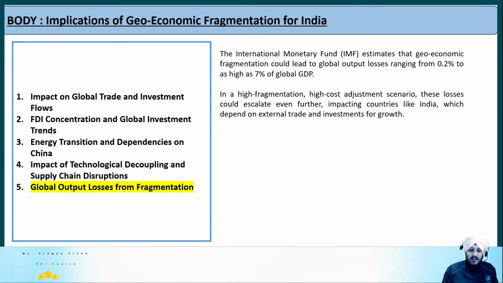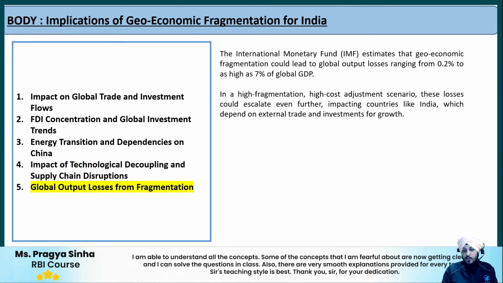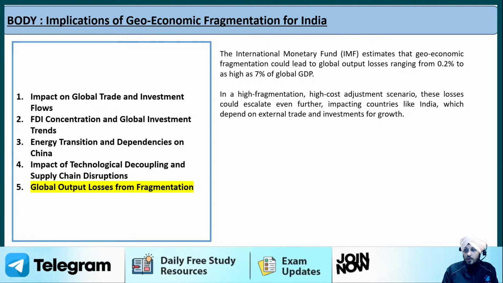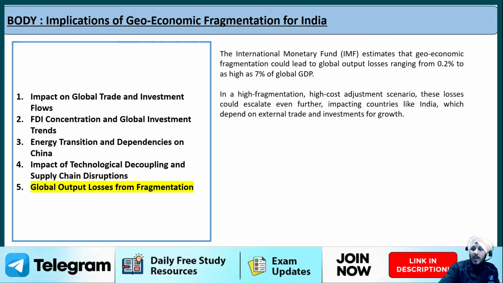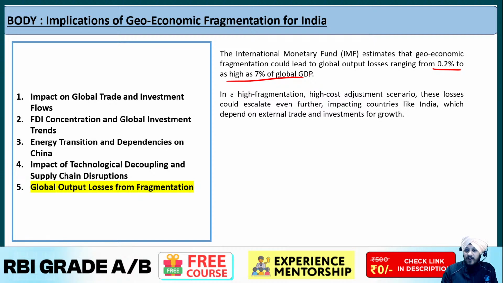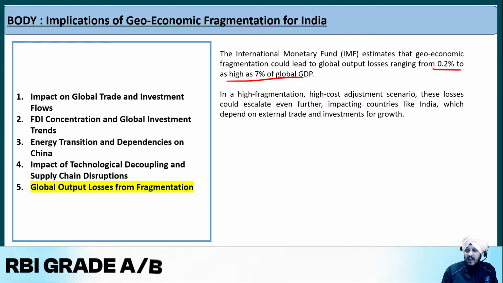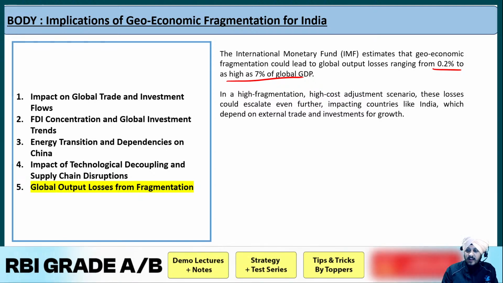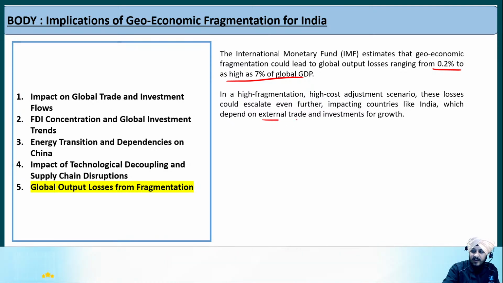The next is regarding the global output loss from fragmentation. Regarding this, the IMF has estimated that geo-economic fragmentation could lead to global output losses ranging from 0.2% to as high as 7% of global GDP. In a high-cost fragmentation scenario, these losses could escalate even further, impacting countries like India, which depend on external trade and investment for growth.